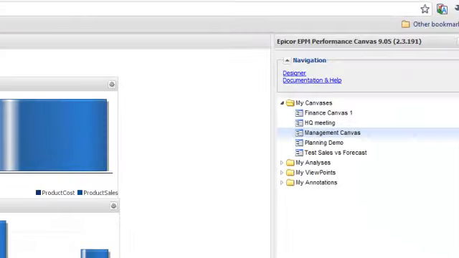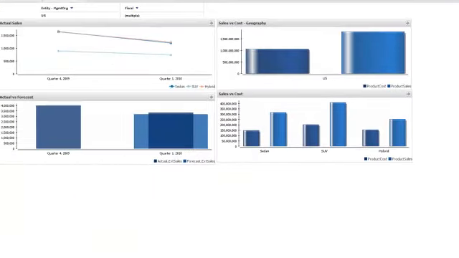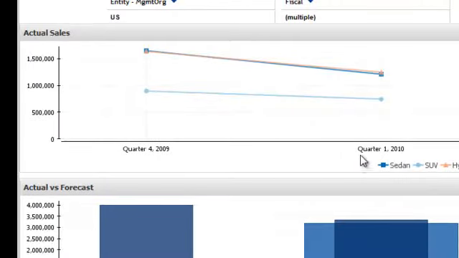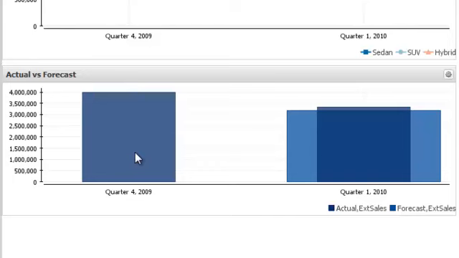The final area that we're going to show is the managerial dashboard. This is going to happen at the end of Q1 so that a managerial team is able to go back and check to see if they're on target for their sales forecast. Again, this is showing how you can use the planning Excel planner and the web UI together in one. So here we can actually see the sales comparing between Q4 2009 and Q1 2010. We can also see the actual sales in Q4 as opposed to the actual and forecast sales in Q1 2010. We actually see here that we're above target for 2010.